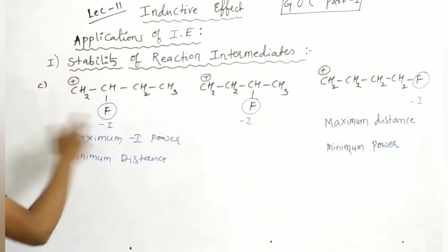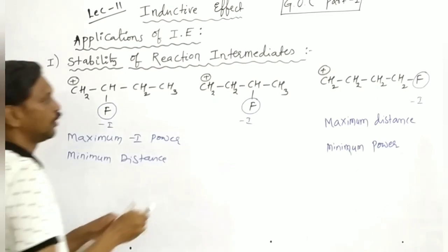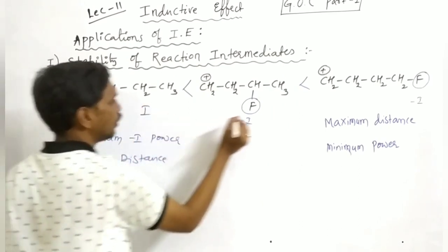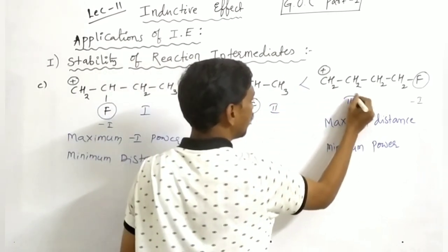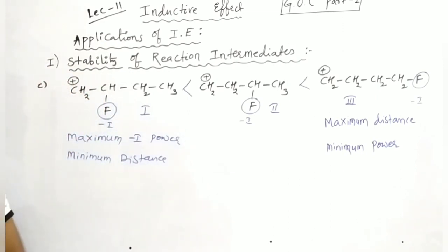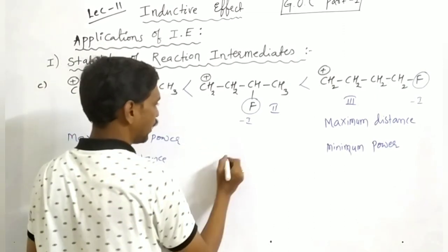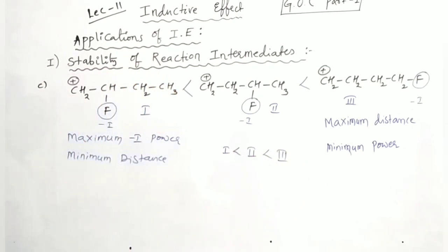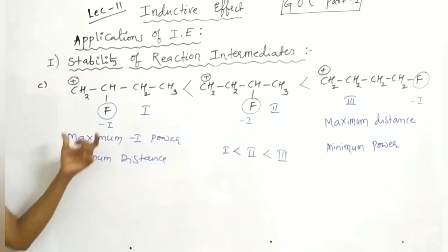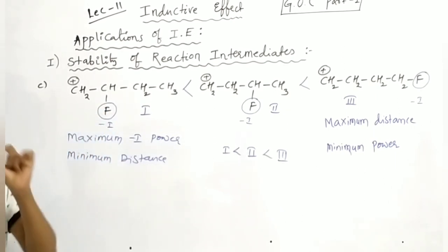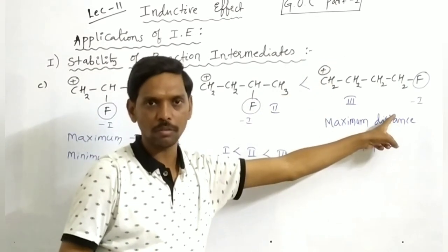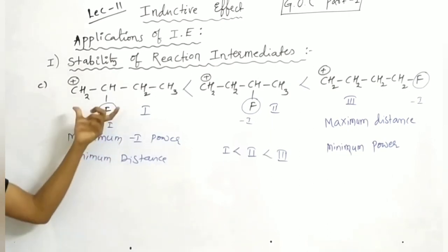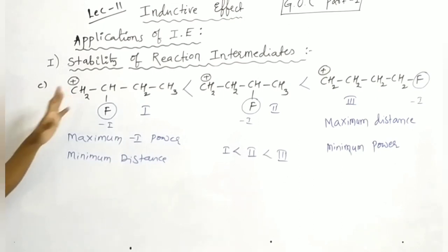So among these three examples, which is more stable? The first one is less stable than the second. The second is less stable than the third. So the series is like this: 1, 2, 3. It is on the basis of distance. That's why it is also called a distance dependent effect. If distance is more, the effect is less. If distance is less, then the effect is more. Okay, so just copy, take a screenshot.